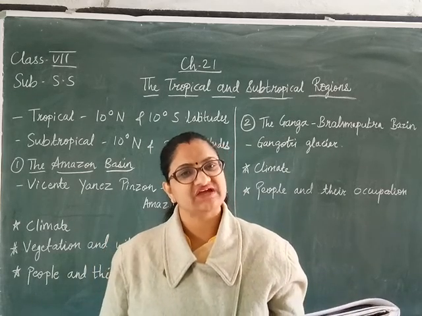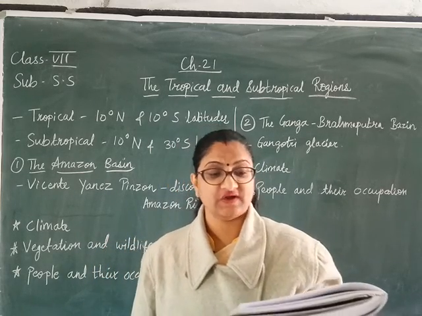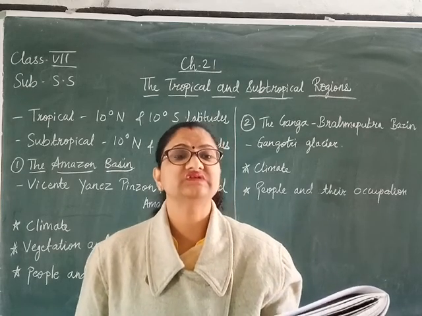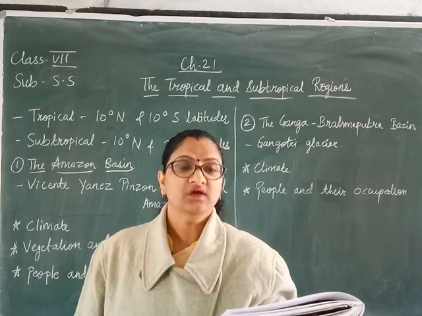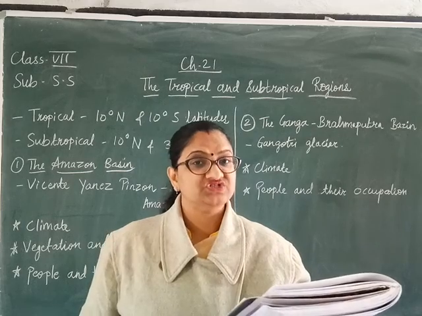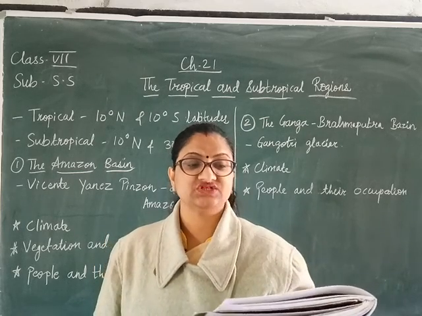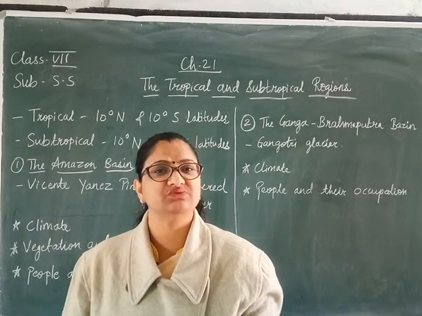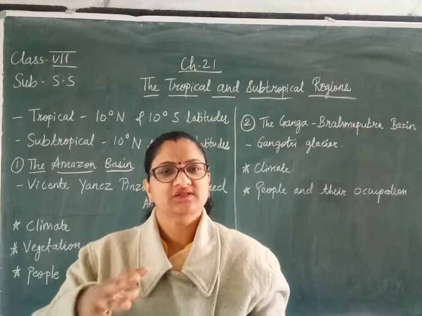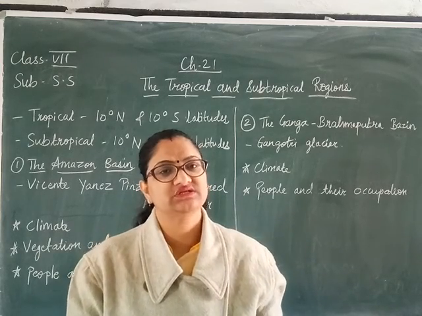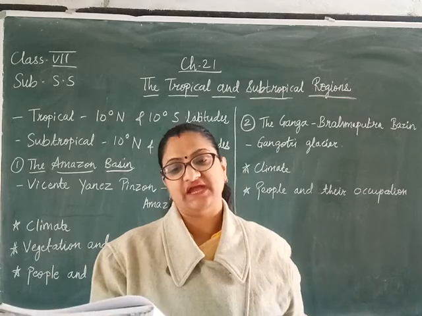For example, you must have heard the name of the anaconda, right? So, the anaconda is also found over here. This snake is about 10 meters long. Plus, you will find giant turtles, alligators, and crocodiles in the marshy region. Marshy means a muddy place, where you will find all these types of reptiles and giant turtles.